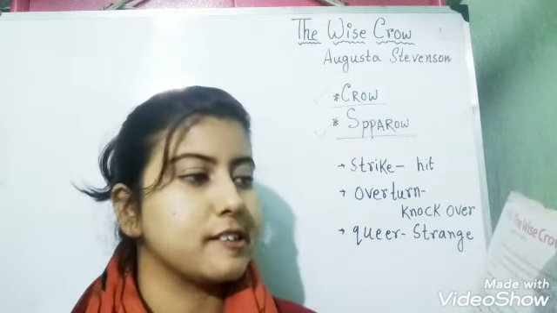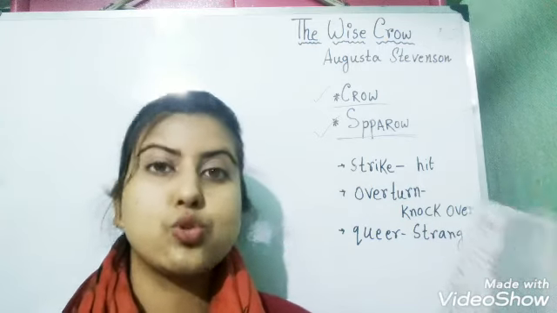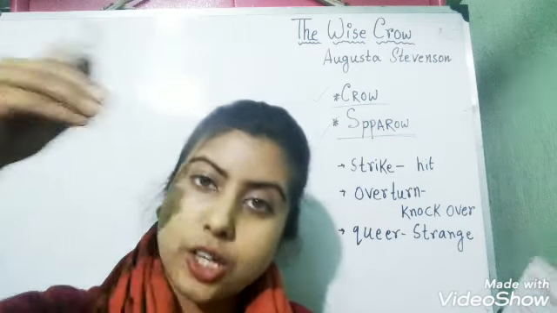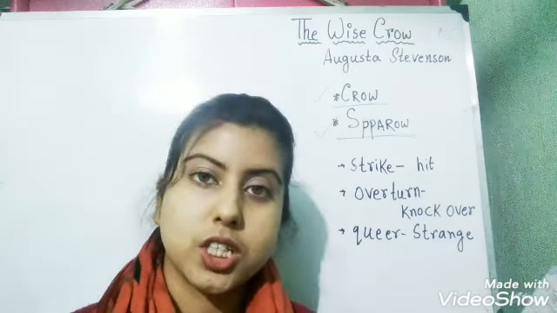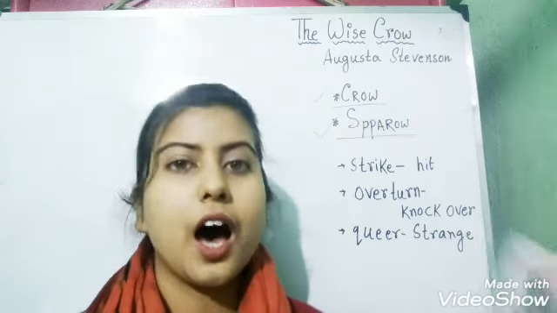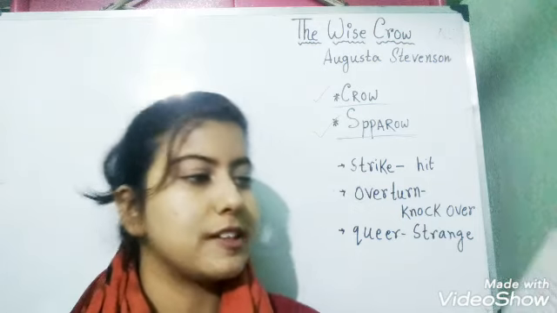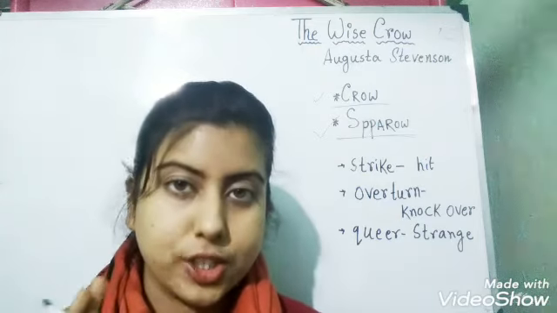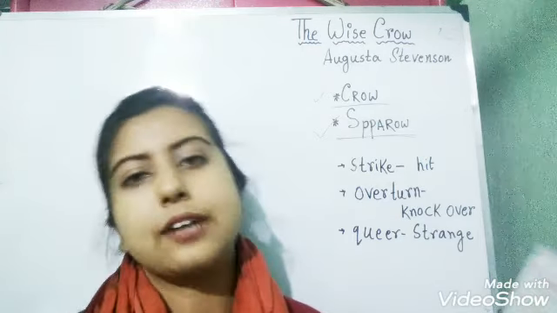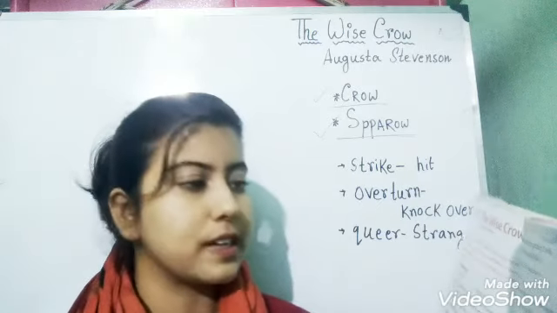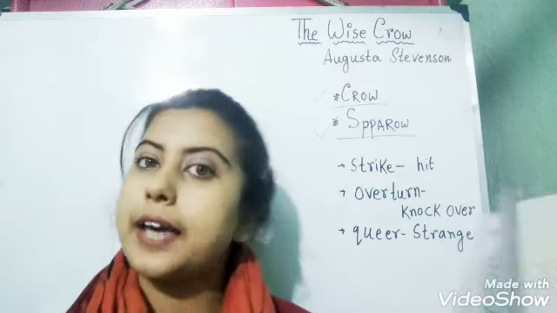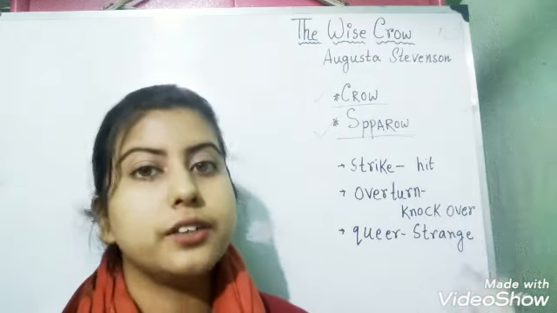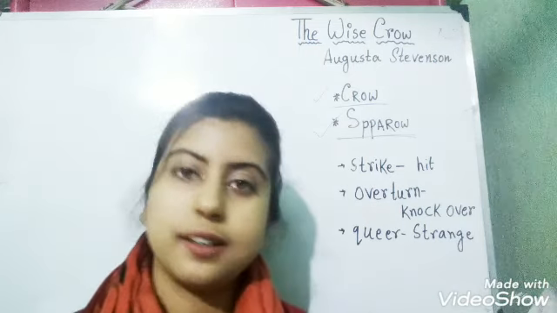Now the sparrow says, I cannot reach it. It is too low. So the water in the pitcher is very low. The sparrow cannot reach the water level. It is very hard. The crow says, stretch your neck. So the crow says that the sparrow should stretch its neck so that it can reach the water. The sparrow says, I stretch and stretch. I cannot reach it. The sparrow confirms that it is very difficult for her to reach the water level.